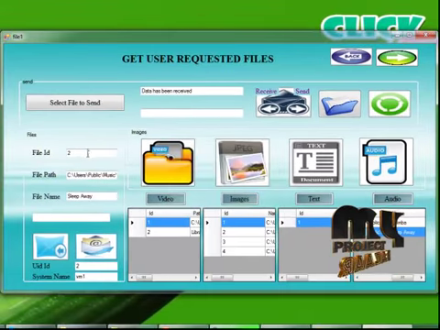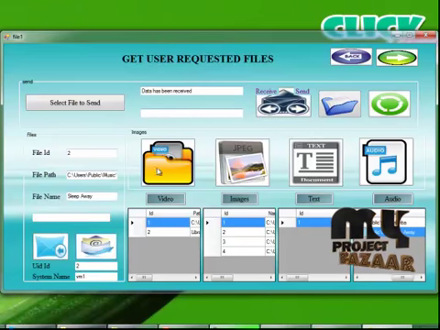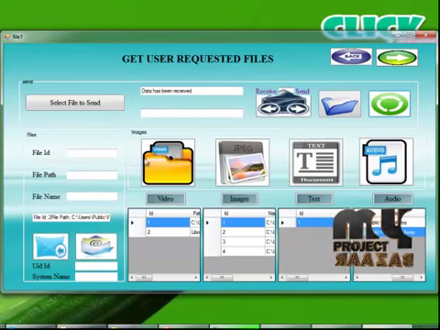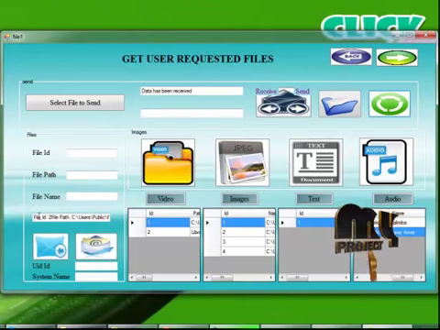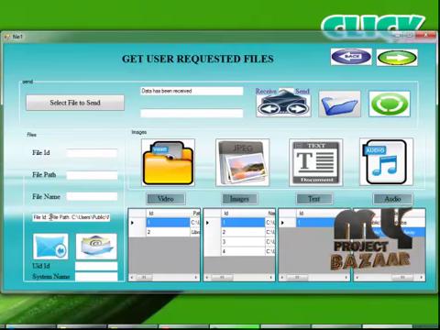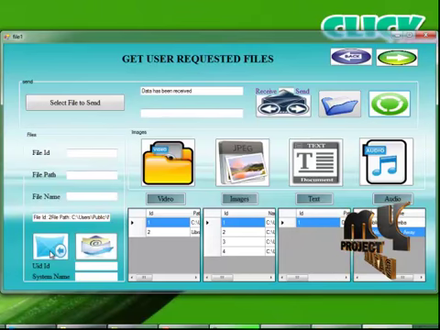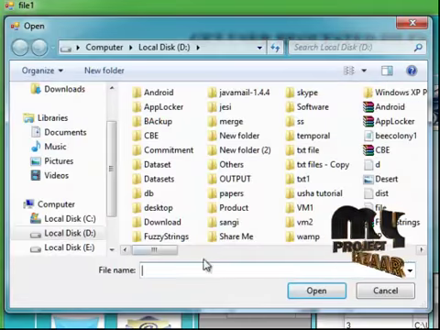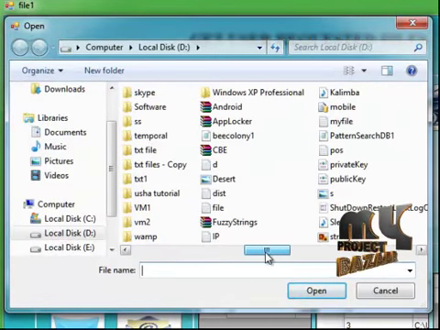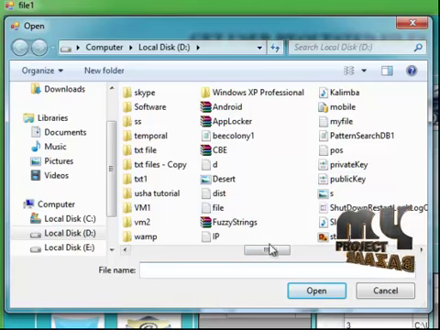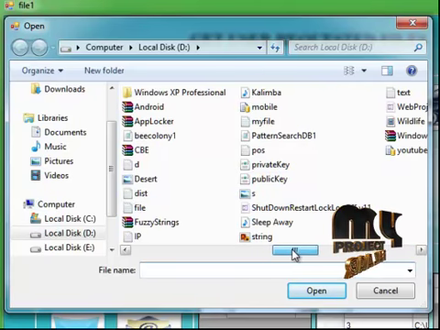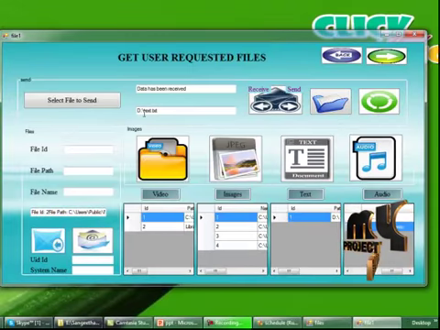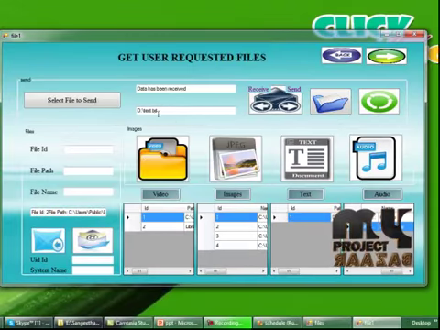Okay. The files which I entered, I need to save in the text file. So by clicking this button, process, everything which I entered will be saved in the text file. That will be displayed in the text box here. So I am going to open my text file. So I am going to click this button. Text file, text, open. So the file has been opened here, that will be displayed in this text box.